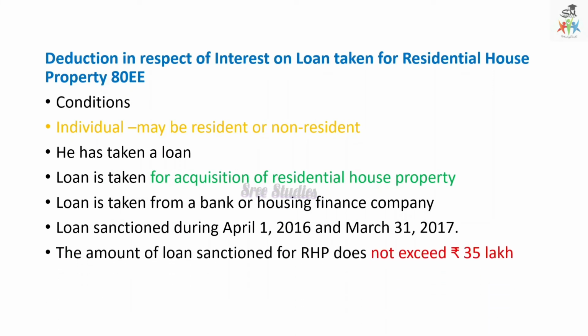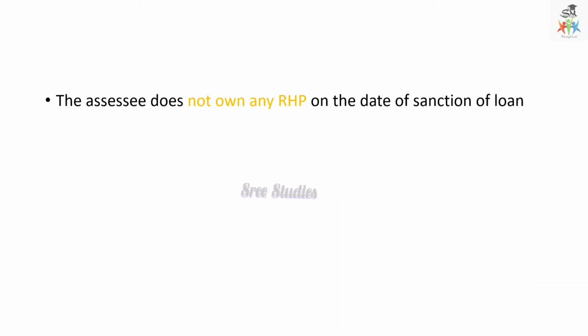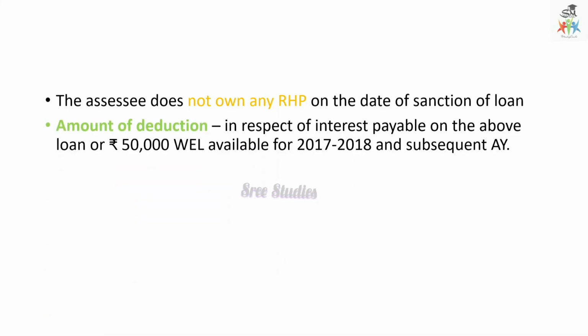And the amount of loan sanctioned for the residential house property should not exceed 35 lakhs. The value of this residential house property, that is the stamp value, should not exceed 50 lakhs. The condition is that the assessee should not own any residential house property on the date of sanction of the loan. The amount of deduction is the interest payable on the above loan or 50,000, whichever is less, available for deduction from 2017-2018.